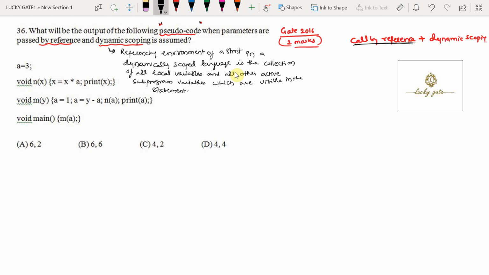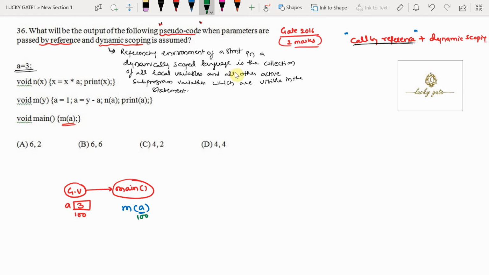Now, coming to the evaluation of the program, what is given? One global variable is given, that is A. Assuming the A value is stored at some location, let us say 100. Program execution always starts with main. This main has only one function call, that is m of A. It is calling m of A according to the call by reference mechanism. So A is referring to the address of the variable, that is 100.